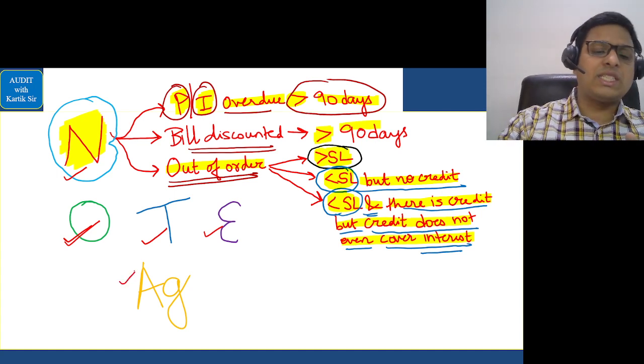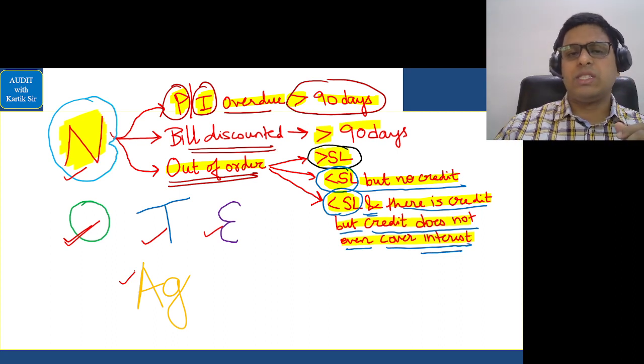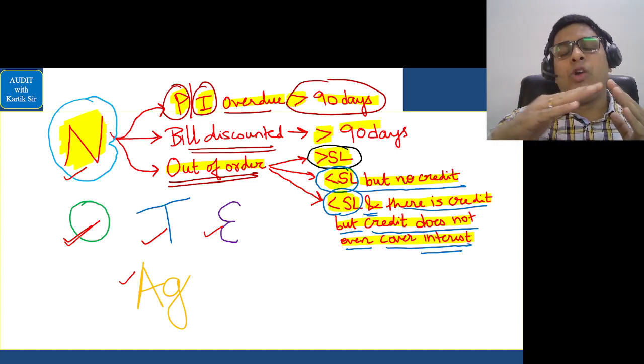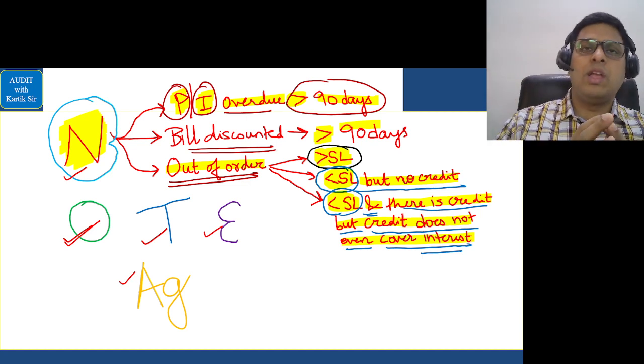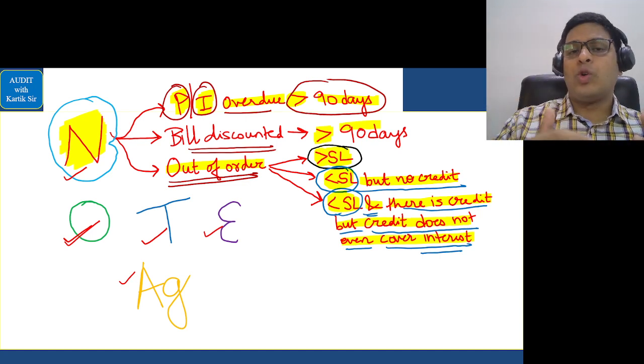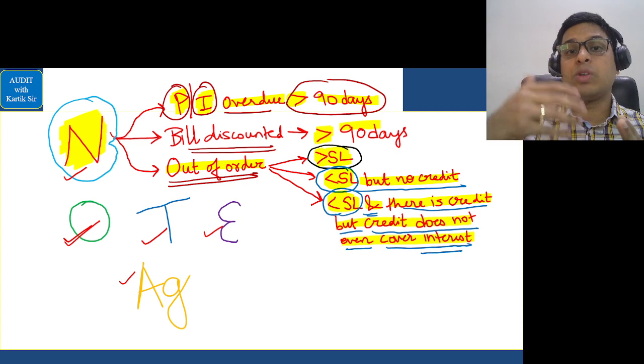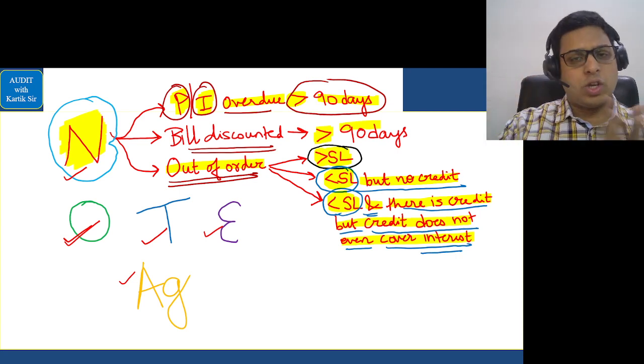What is this? Agricultural advances. Agricultural advances basically means, in every state you have something called a state level bankers committee, and they will divide the crops that are grown in that state into two parts: the long duration crops and the short duration crops. The crops that take up to 1 year to grow are called short duration crops, and the crops that take more than 1 year to grow are called long duration crops.